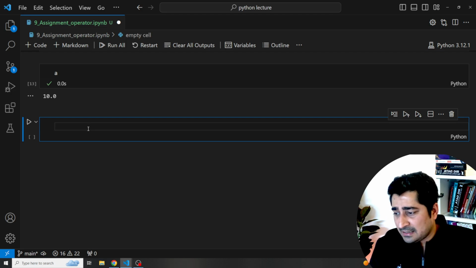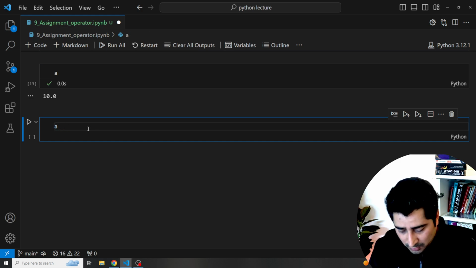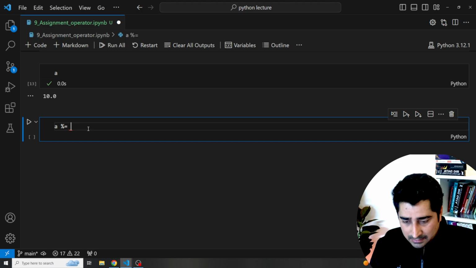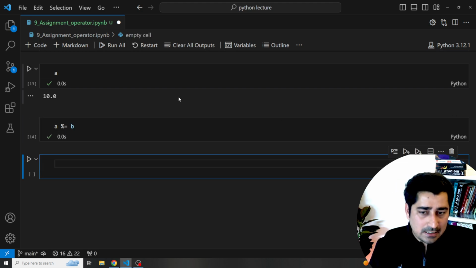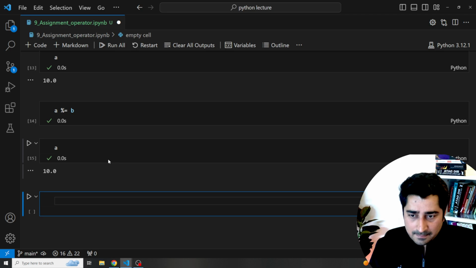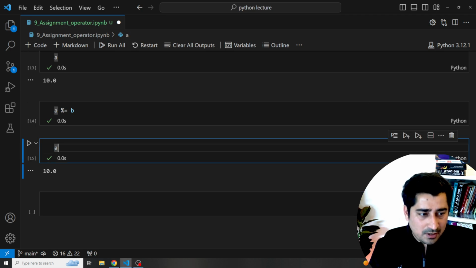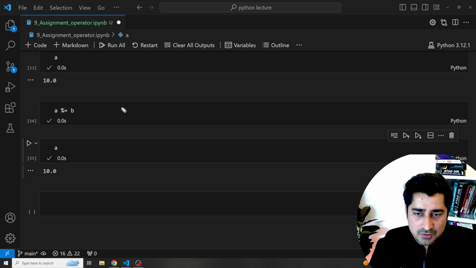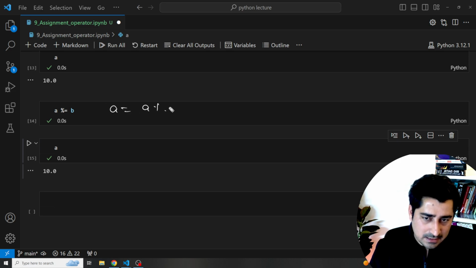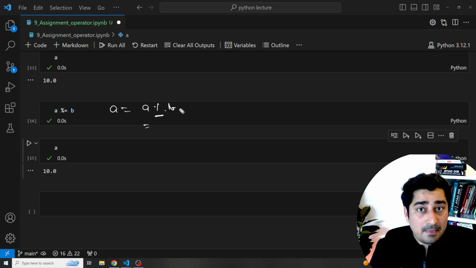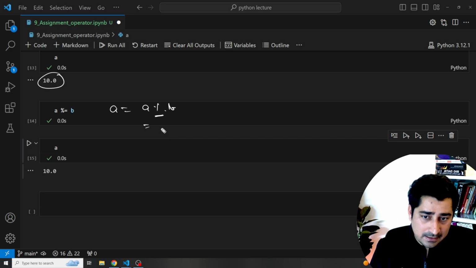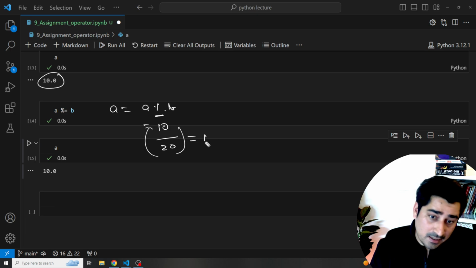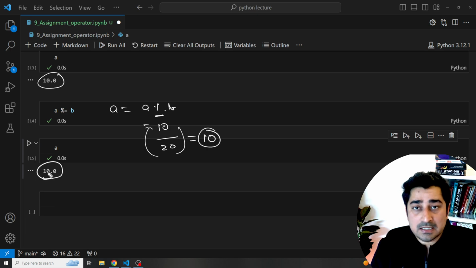Now let's try to understand our next. Maybe we can use a modulo operator. So A %= B, I can write. Now let's print the value of A. So here this one is again equivalent to A is equal to A modulo B. Now we all know that this one is going to give me the remainder. What is the value of A? 10. 10 divided by 20. So what is the remainder? Remainder is equal to 10. So we are able to get 10 over here.